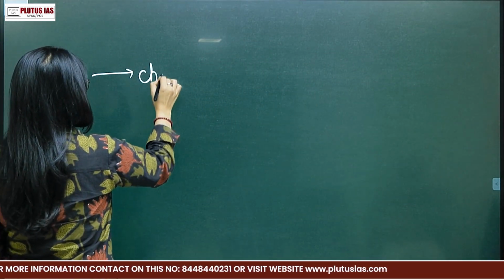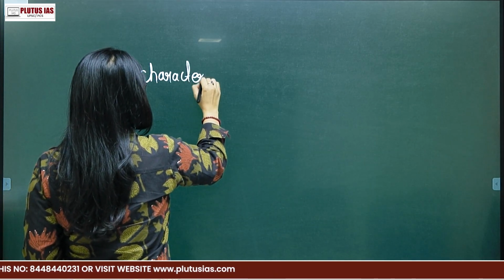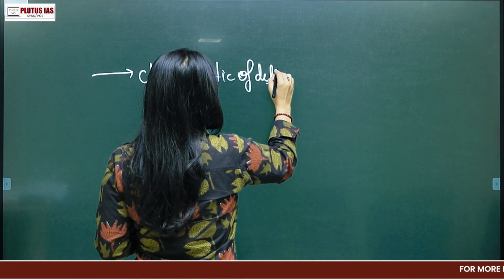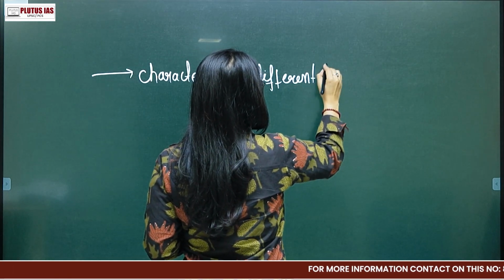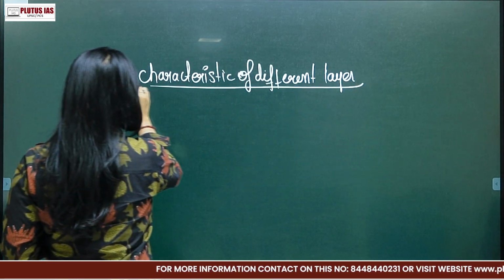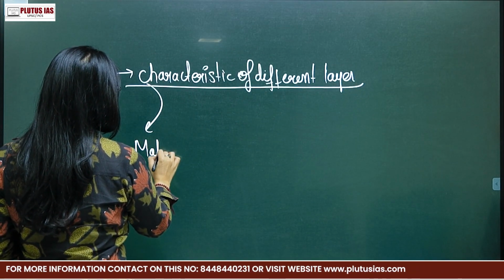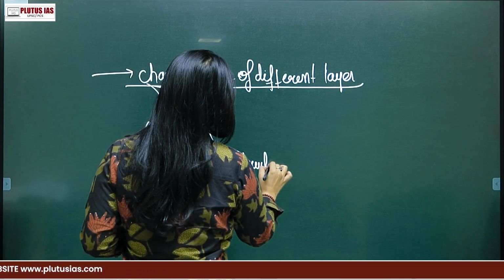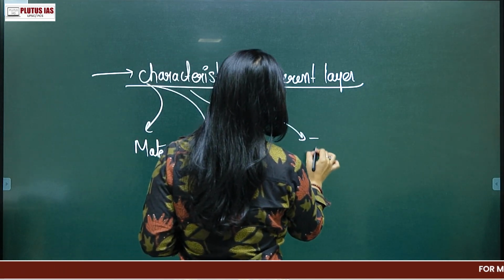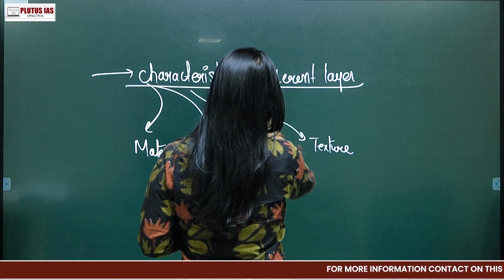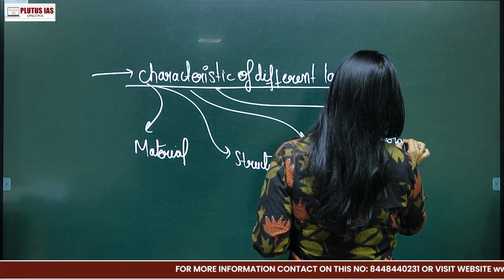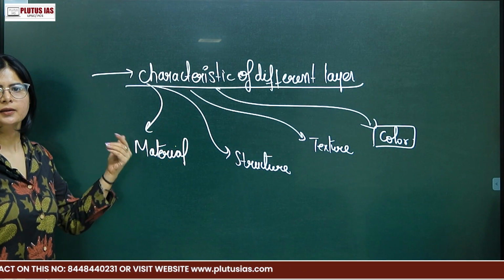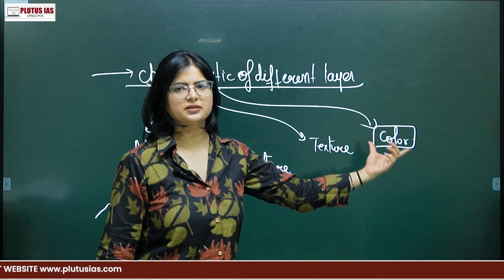Now, while you're defining the characteristics of different layers, not only do you have to define the material they are carrying, you also have to describe their structure, their texture and color, and what is found in them. For example, minerals are found in E, so this is how you have to describe.